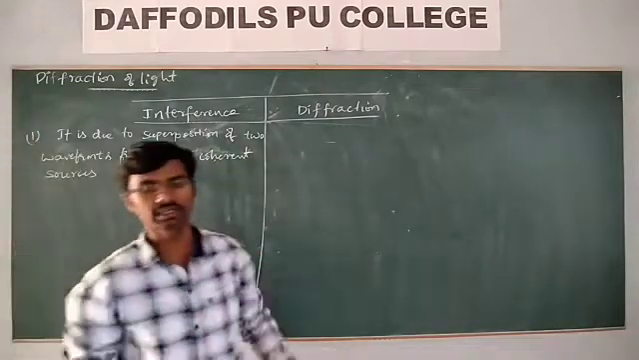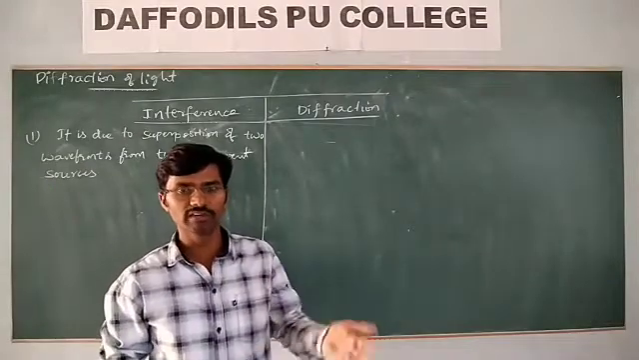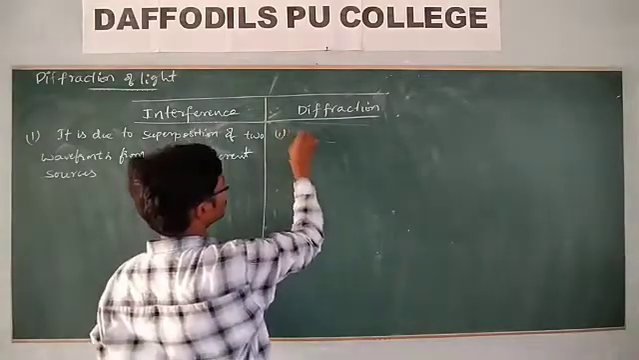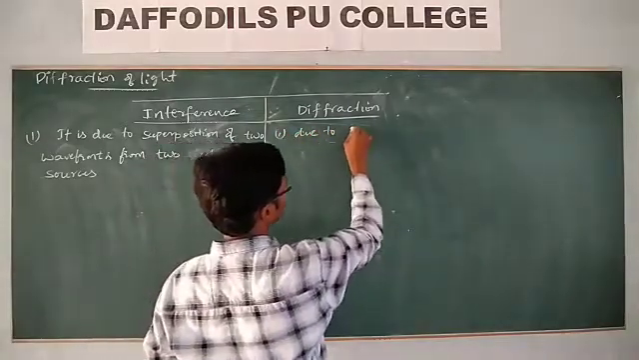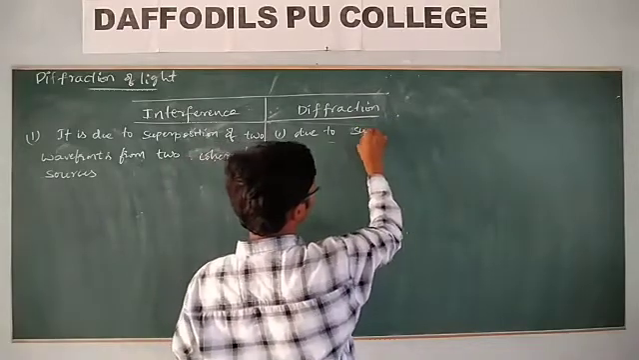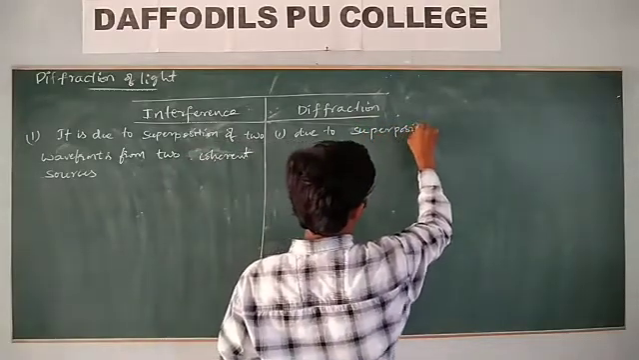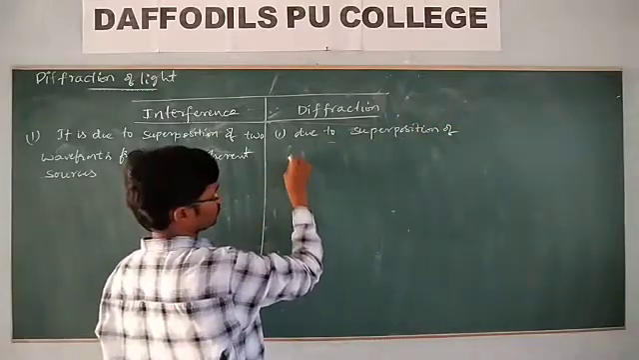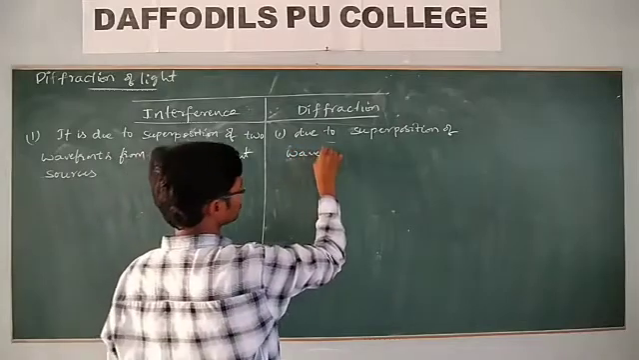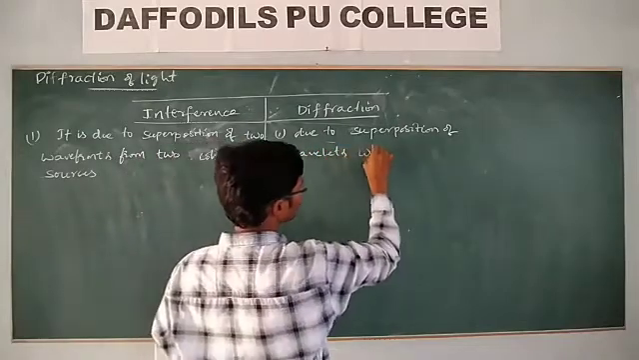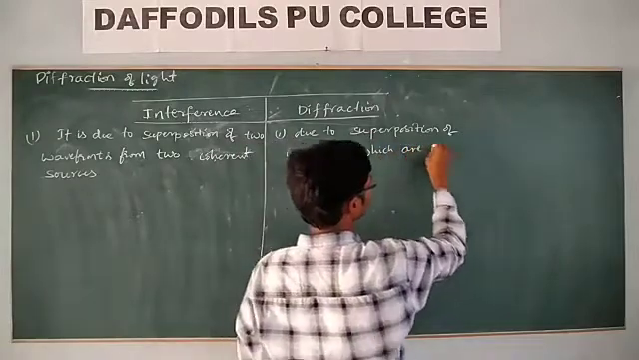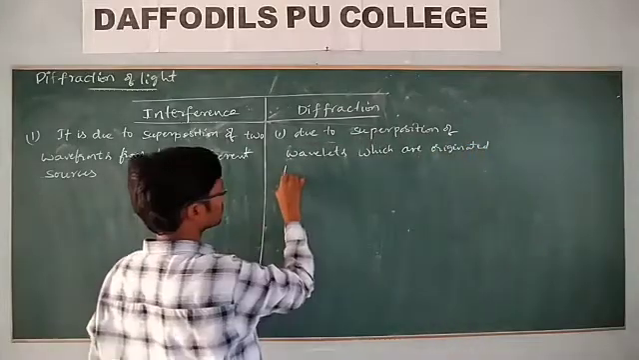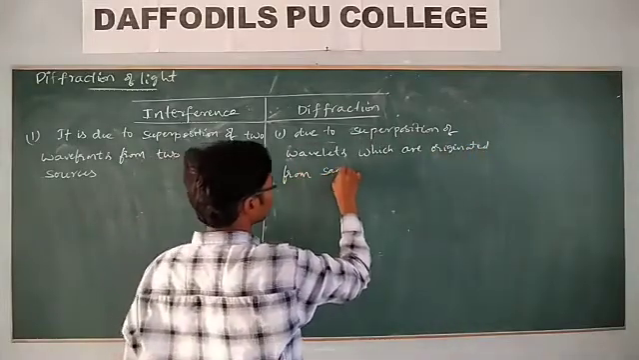But what about diffraction of light? Are there any two coherent sources? Only one slit is there. Then this is due to superposition of wavelets which are originated from the same wavefront.